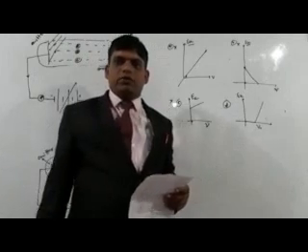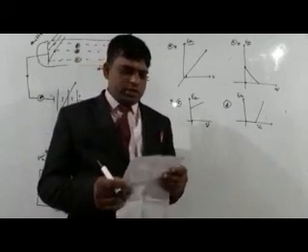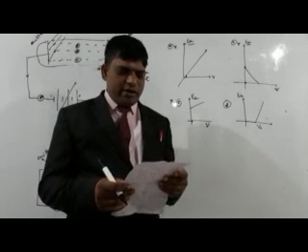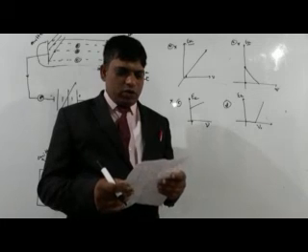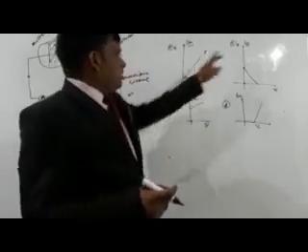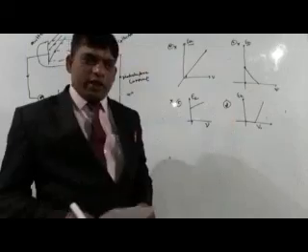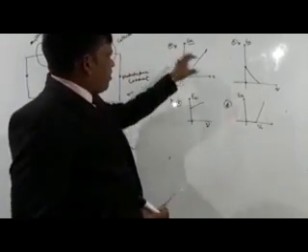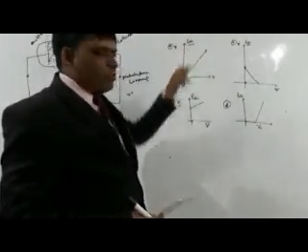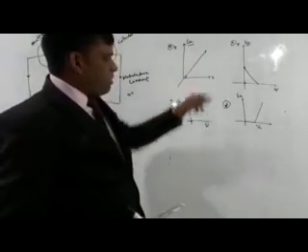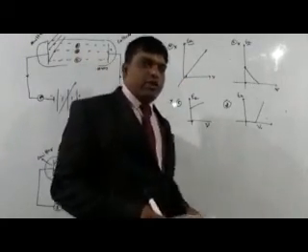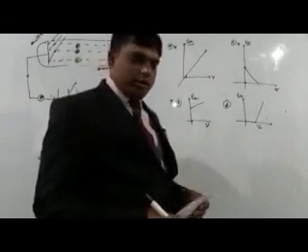Now we will discuss question number 3. Question number 3 says: which of the following graphs represent the variation of maximum kinetic energy Ek of the emitted electrons with frequency nu in photoelectric effect correctly? These are the 4 graphs, and we have to choose the correct graph. All graphs represent the maximum kinetic energy of the photoelectrons with respect to the frequency of the radiation falling on the emitter.